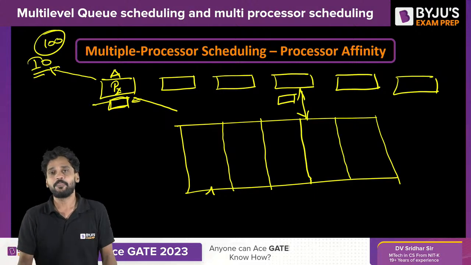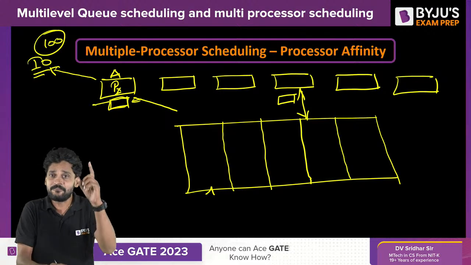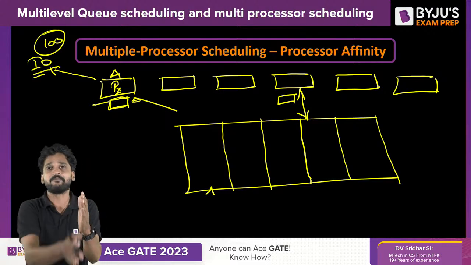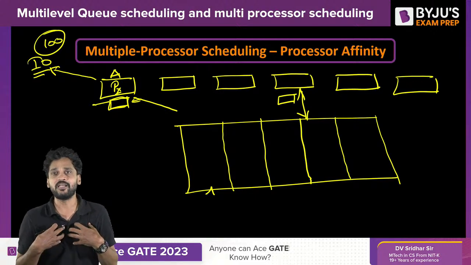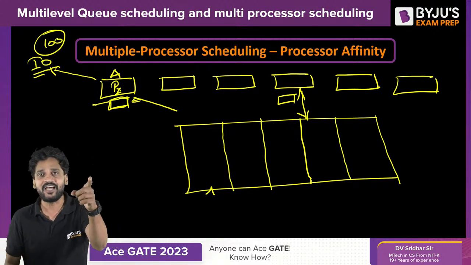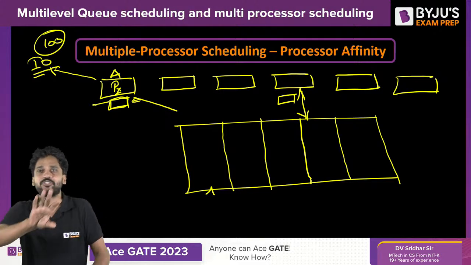Every process, when it enters the CPU for the first time, will develop a bonding. That bonding is called affinity. Why do I develop a bonding towards the processor in which I executed for the first time? Because my data is already with that processor.